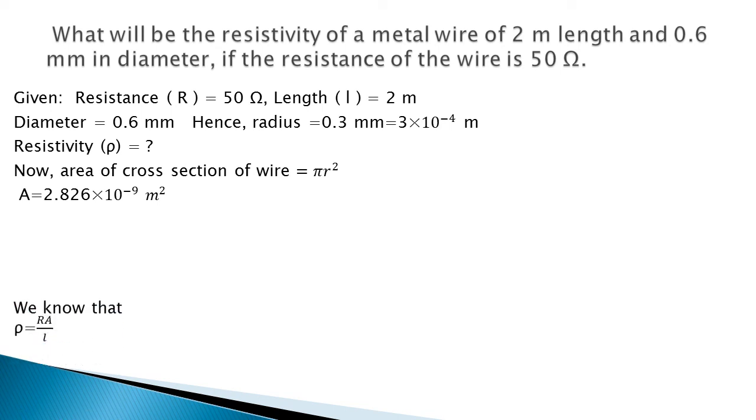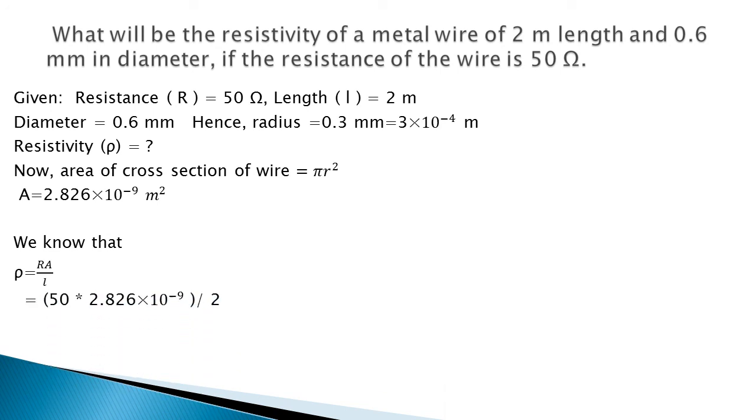So let us now write down the formula to find resistivity. That is rho equals RA upon L. Let us substitute the values. R, that is 50 ohm, A, which we have calculated just now, that is 2.826 into 10 raised to minus 9, and length is 2 meter, so that will be the denominator. If we solve it further, you will get the resistivity of this material to be 7.65 into 10 raised to minus 8 ohm meter.